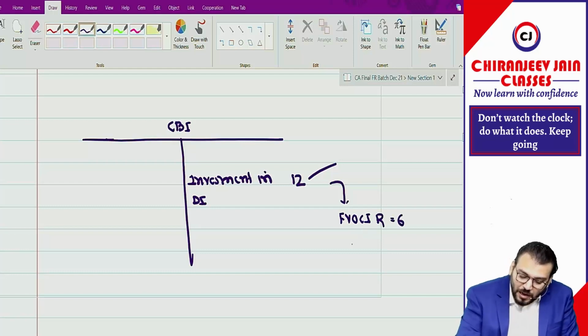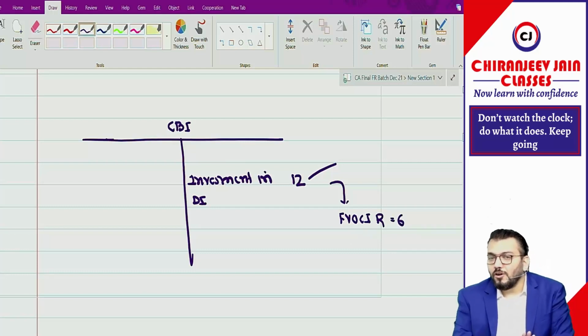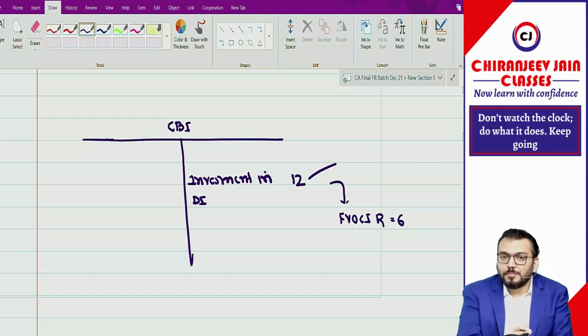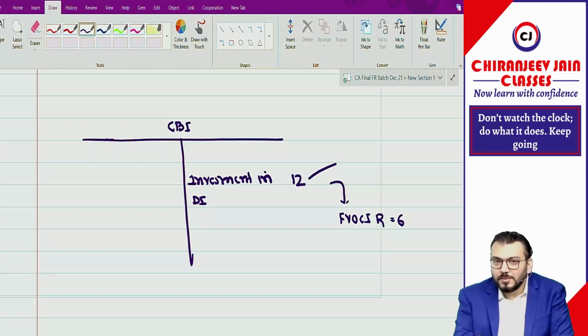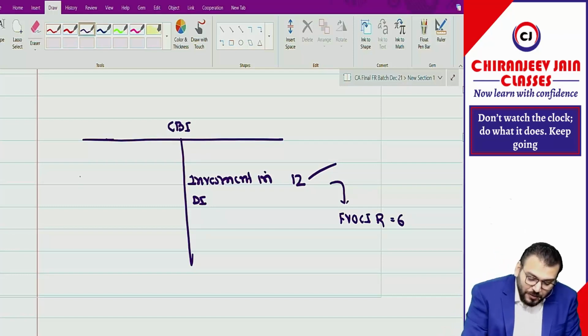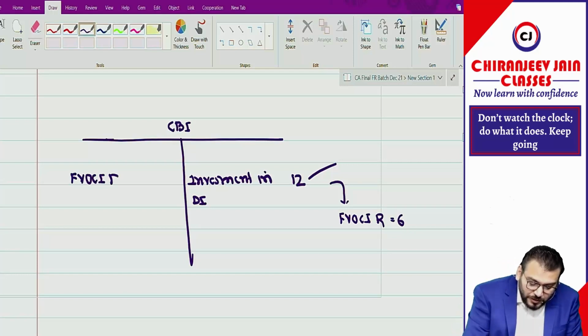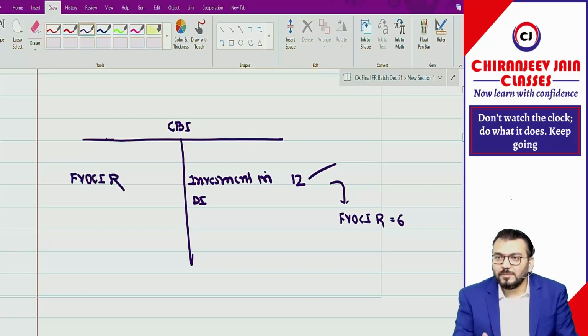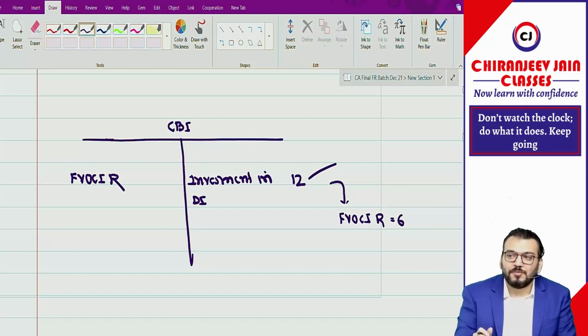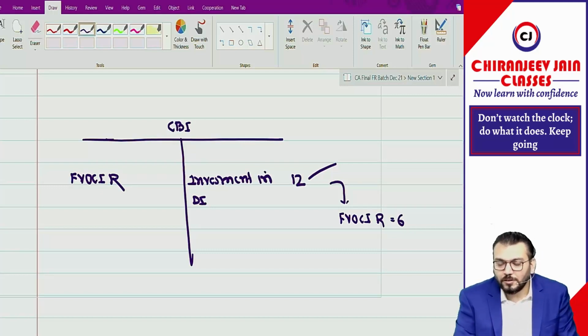Out of this, how much is attributable to the owner of parent company, that is 5.4, and how much is attributable to NCI, that is 0.6. So in balance sheet, that FVOCI reserve will come now in other equity.